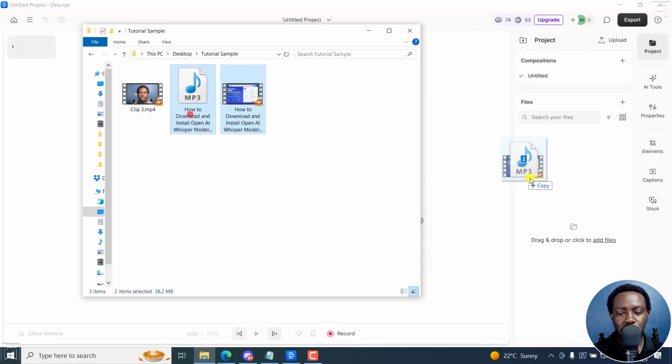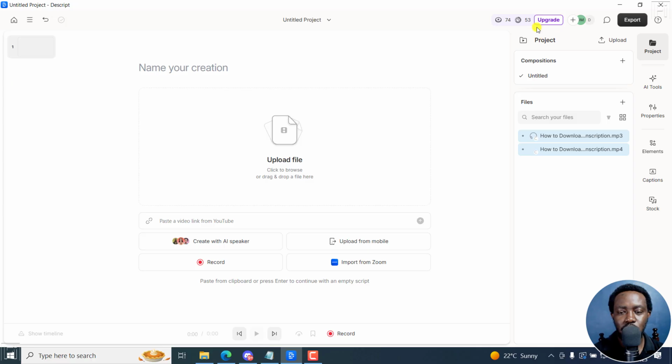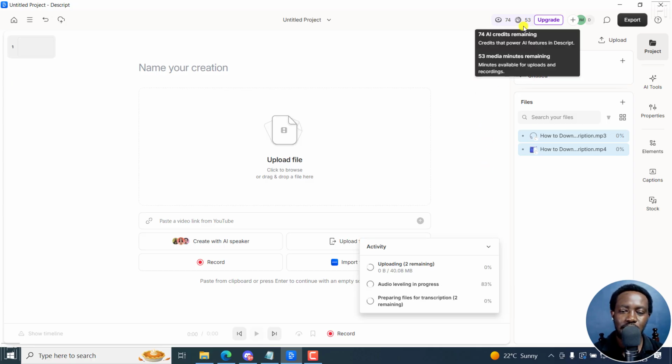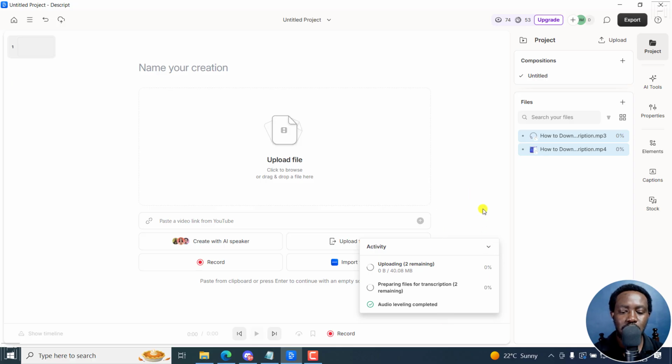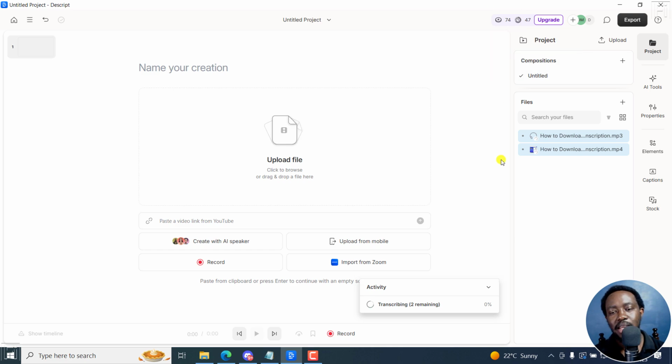Let's just drag and drop them right there. So that should consume at least 6 minutes, getting me to about 46 minutes, with those seconds on top. And this should drop down to 47. There we go, it's actually dropped down to 47. This is the big issue here. This more or less has already eaten into your minutes even before you start working.